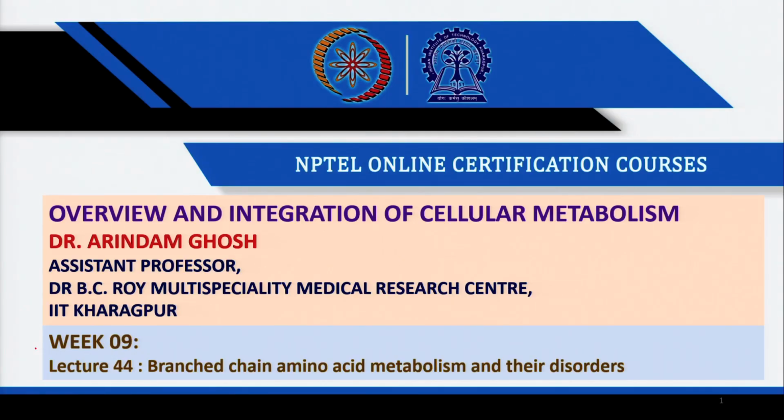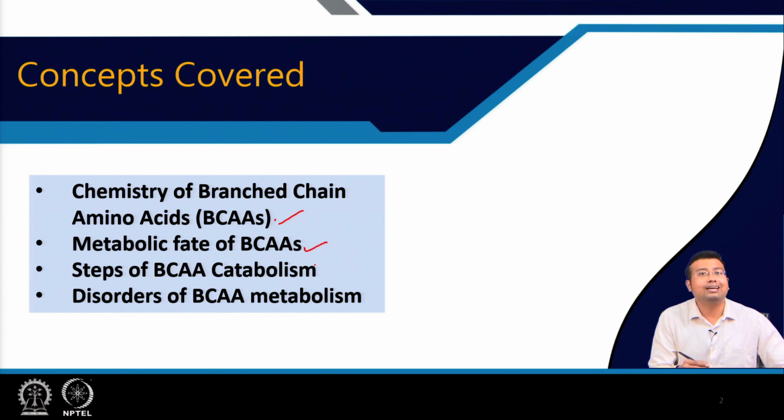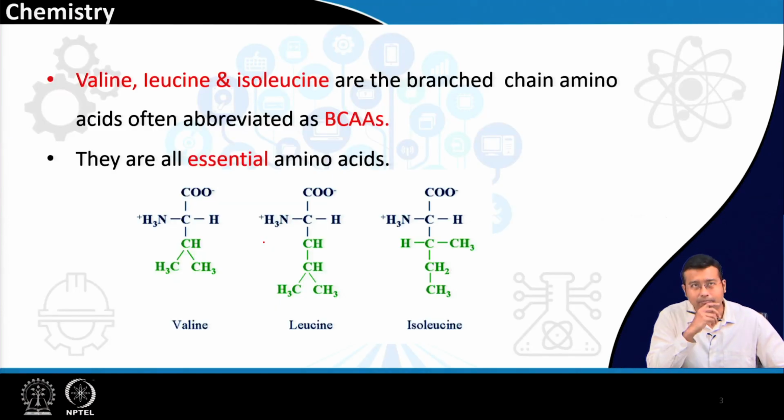Today we will be discussing the metabolism of branched chain amino acids and their disorders. This is class number 44 and the concepts that we will be covering are how the branched chain amino acids look like, what is the chemistry, what is their common metabolic fate, how they are catabolized in the body and whether there are any disorders of this branched chain amino acid metabolism, abbreviated as BCAAs. We will be discussing it all.